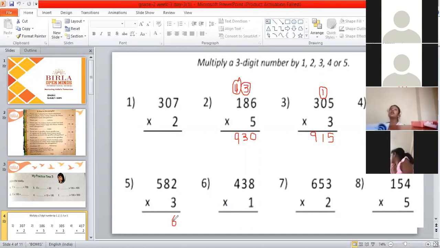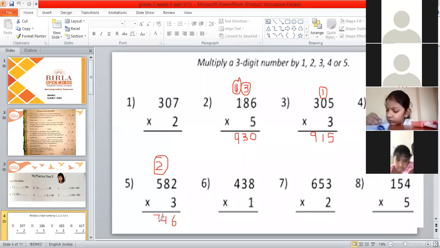Then 3 eights are? 24. You also do yourself. 3 eights are 24. So, we will write only 4 here and 2 will go as carry. Now next. 3 fives are? 15. 15 plus 2? 17.